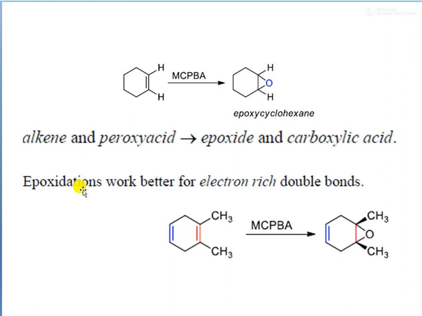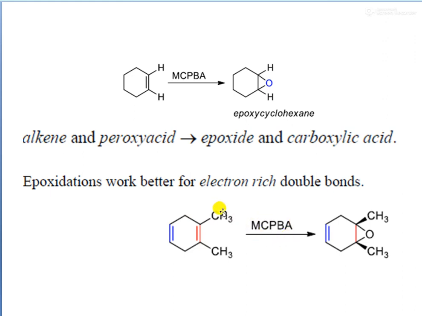Then suppose there are two double bonds in the structure, like the structure shown below. Epoxidation works better for electron rich double bonds. That is, the electron rich double bond is attacked by the electropositive oxygen atom inside the peroxy acid.